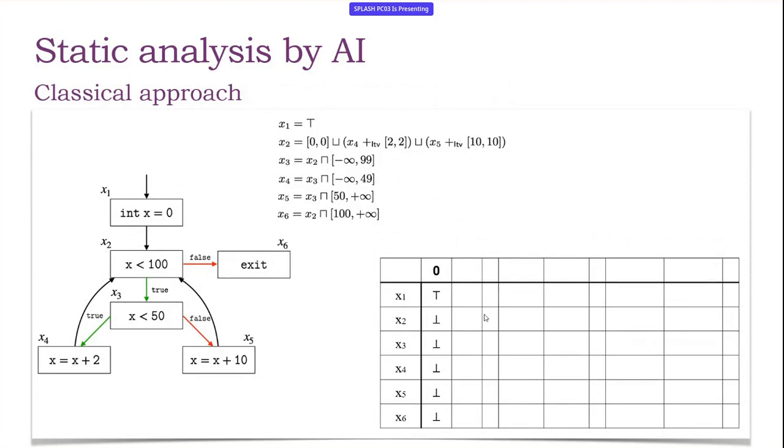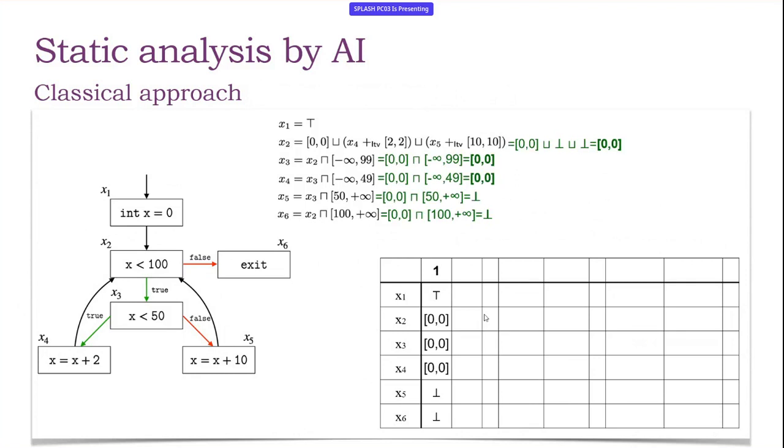We can see how it works on the domain of intervals, which is more significant, and we can see that we start from the bottom, just for starting the linear iteration fixed point computation. At the first iteration, what we see is that we have the initial assignment to x, which is 0, and we propagate to the reachable states precisely this information that x is precisely 0.